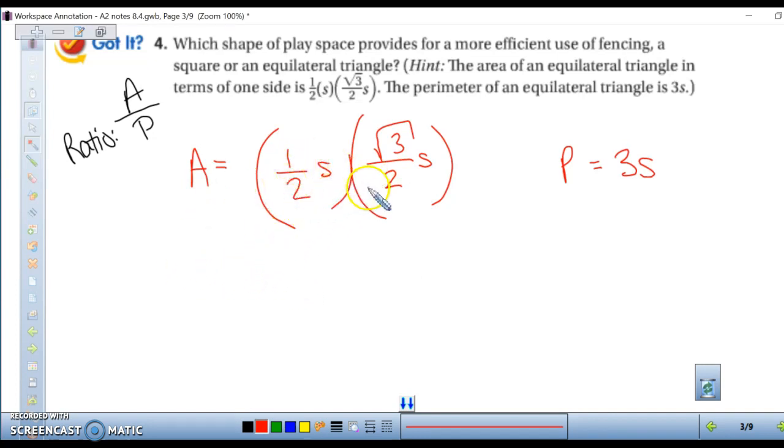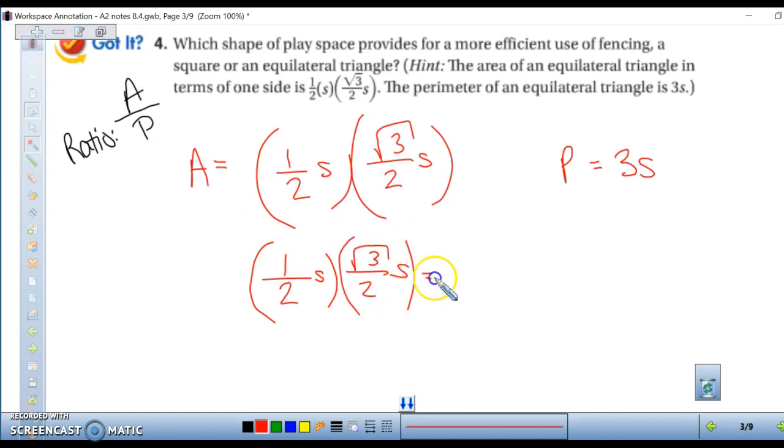So we have the area of the equilateral triangle on the top, so 1/2 s times the square root of 3 over 2 s. If we multiply those together, you multiply the top first, so 1 times the square root of 3, the square root of 3. S times s is s squared.